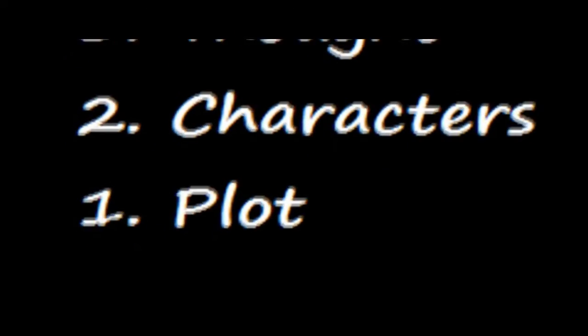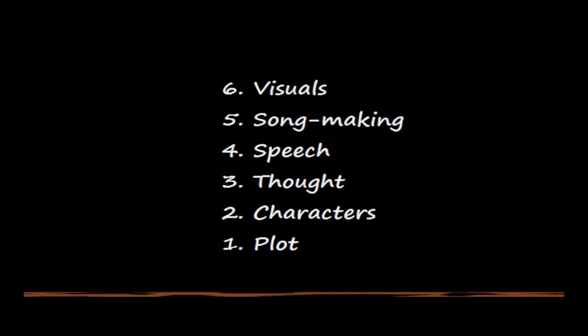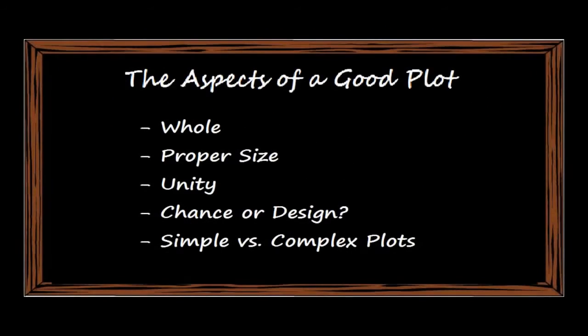However, the most important aspect of tragedy making is the plot. A plot firstly must be whole. Whole means that it has a beginning, middle, and end. It must also be of the proper size and unity. Something that is too small to see or too large to see all at once cannot be beautiful because it cannot be experienced all at once. That is unity. A plot is especially interesting when things that happen by chance seem to have actually happened by design.